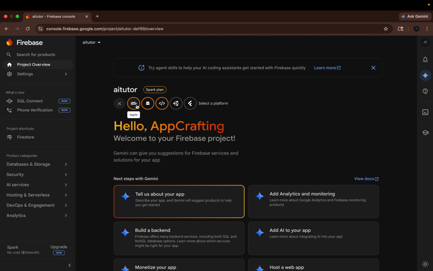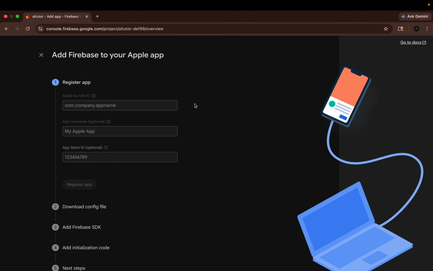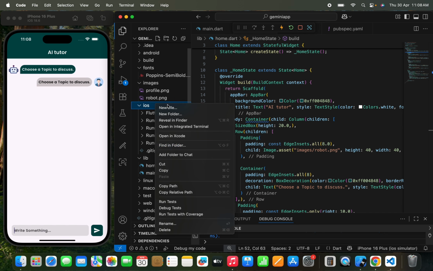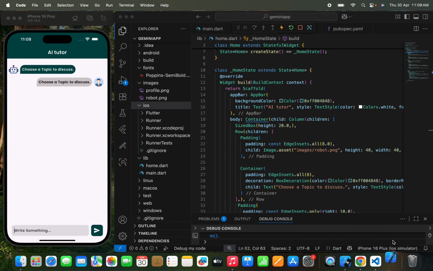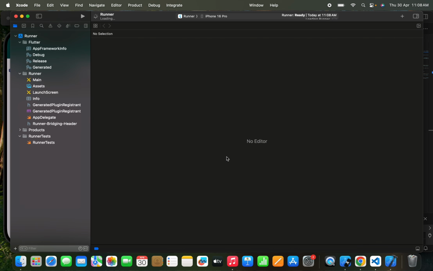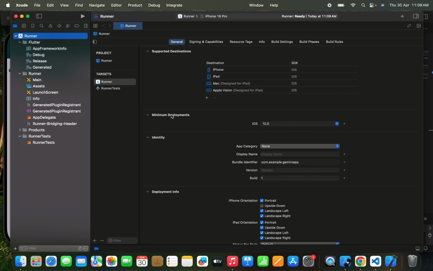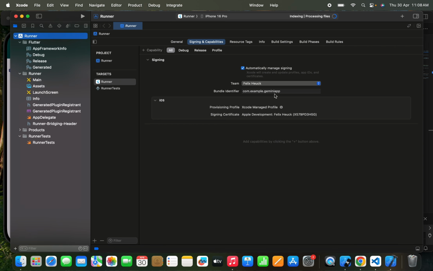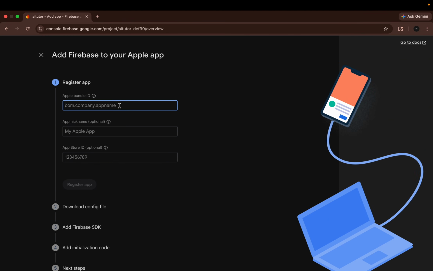So I'll click this add app button, and we'll move to the Apple. First I'm going to connect the iOS app, then I'll switch to the Android. So I need an Apple bundle ID. Now to get an Apple bundle ID, you can just open the Xcode from here, and Xcode is launching, and we just need to move to the Runner signing and capabilities. Once we move to the signing capabilities, here you will find a bundle identifier. Now we need to copy this bundle identifier. Let's close this first and let's paste this over here.